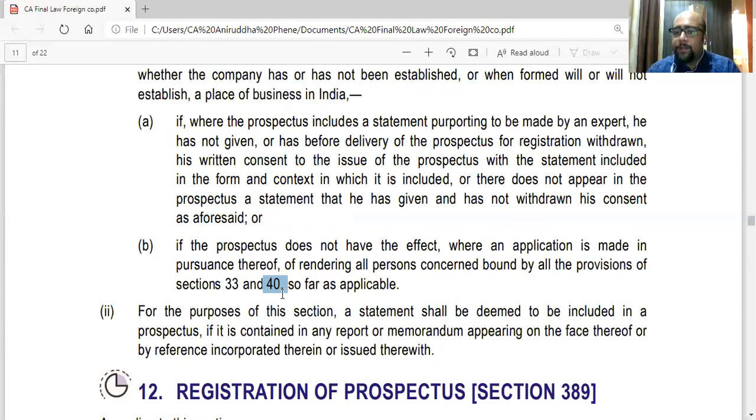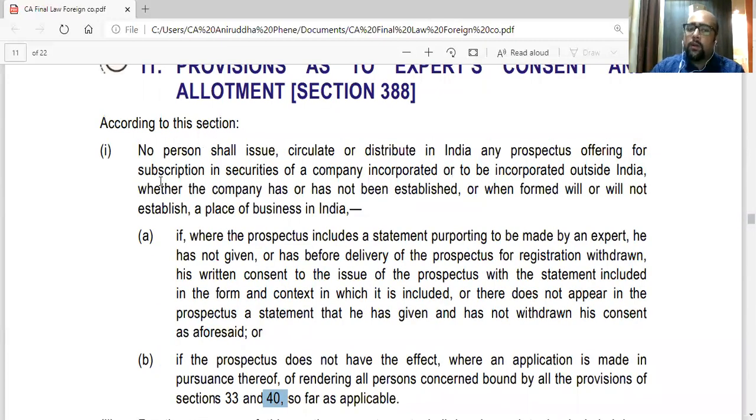Then don't issue the prospectus. So this section says that no person shall issue a prospectus, and no foreign company shall issue a prospectus, if the prospectus does not contain an expert statement, or includes a false statement that the expert has given his consent, or it does not contain one because he has withdrawn his consent, or when he has given his consent, it must add a statement that he has given and not withdrawn it.